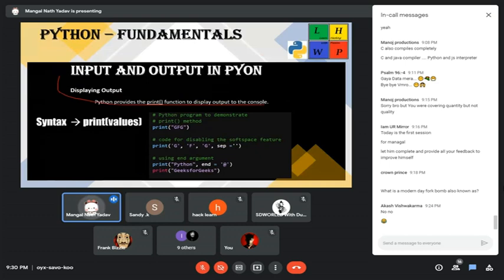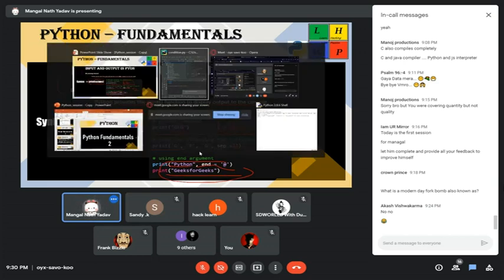Now come to the output statement. We already used it, and I showed many examples. We use print and there will be a value. Like if we use print GFG, it will print only GFG in a line without any gaps. Here we use a separator, that is a dash. It will print GFG with a dash, and that is Python and int. Okay, I am telling what that int does.